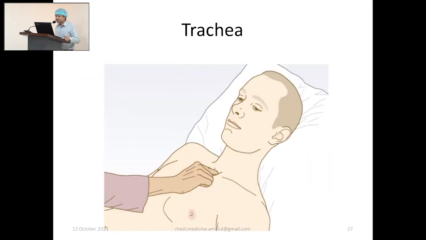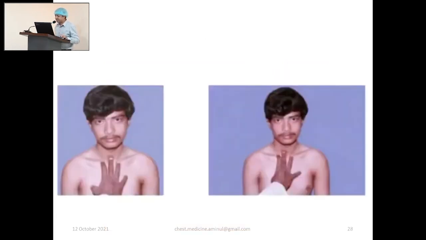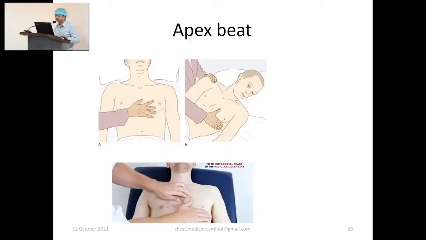So how to examine the trachea? There are two methods, the single finger and the triple finger method. In the single finger method, you just place your finger on the trachea through the suprasternal notch and feel whether it is deviated or not. In the three finger method, you place your middle finger on the trachea and the other two fingers, index and ring finger, between the trachea and the sternocleidomastoid muscle, and feel for deviation. Both are right if done in the correct way.